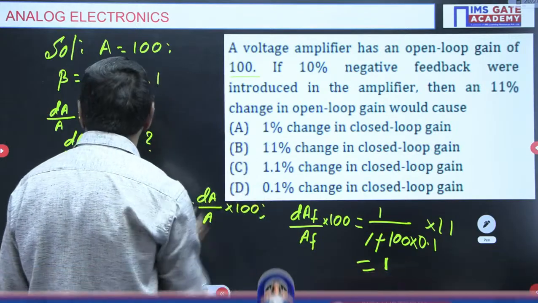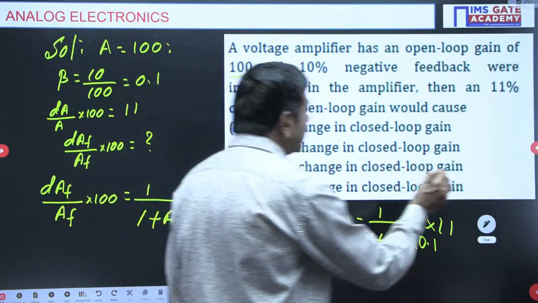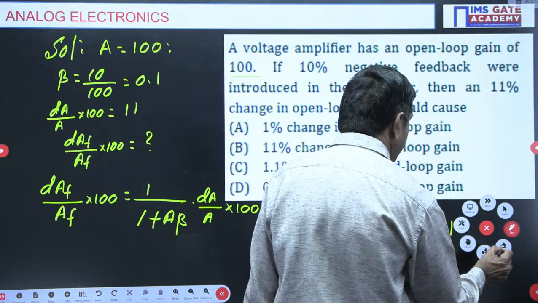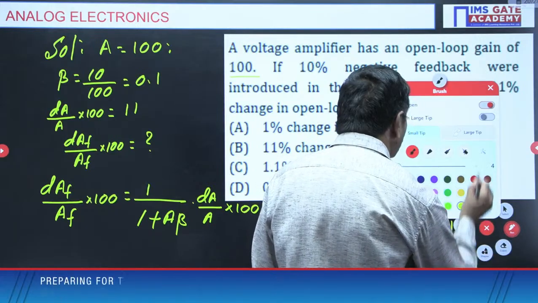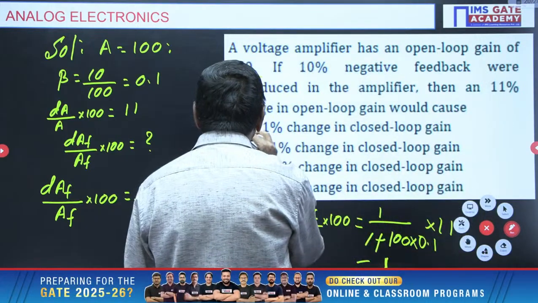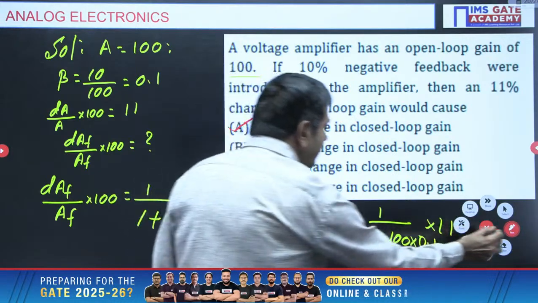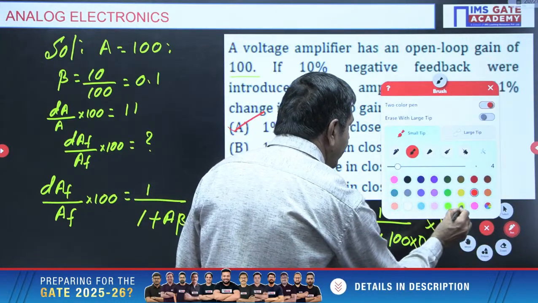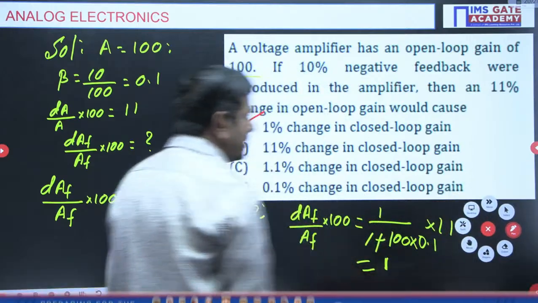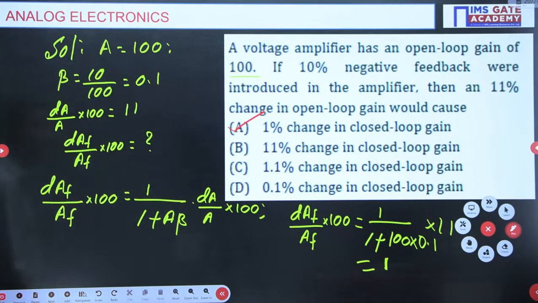Option A is correct, I can say. Which option is correct? Option A is correct in this particular problem. That is the solution for this question. Option A is correct: only a 1% change in the closed loop gain is possible. That is the solution.